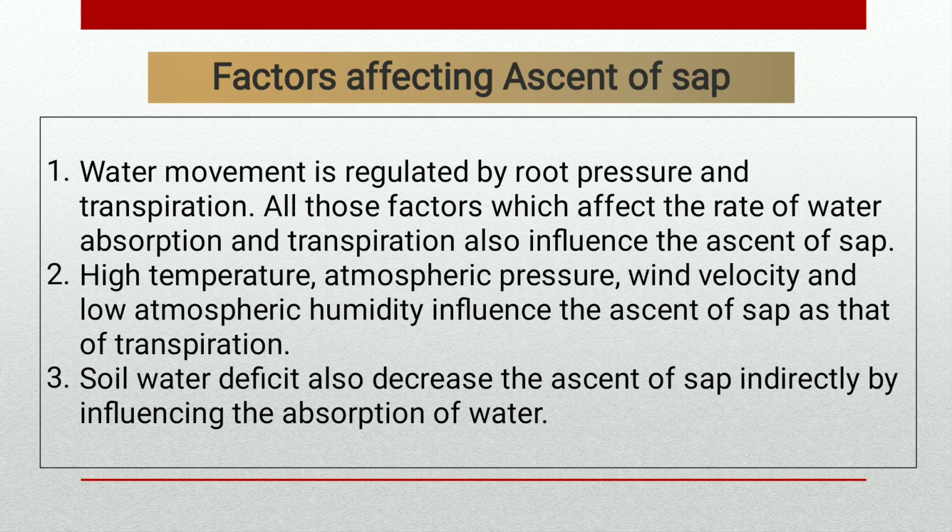Second, high temperature, atmospheric pressure, wind velocity and low atmospheric humidity influence the ascent of sap, as they do transpiration. Third, soil water deficit also decreases the ascent of sap indirectly by influencing the absorption of water.